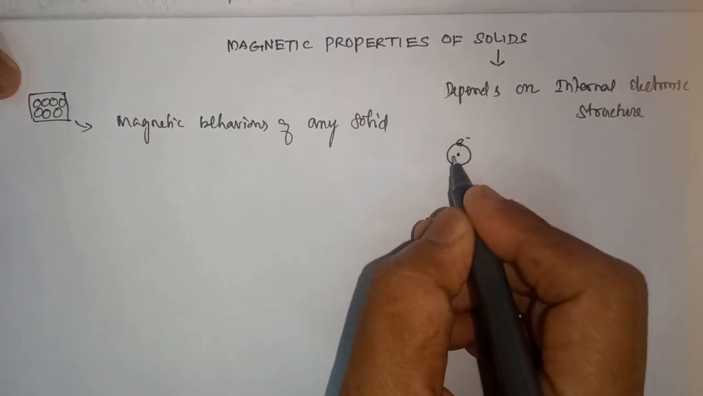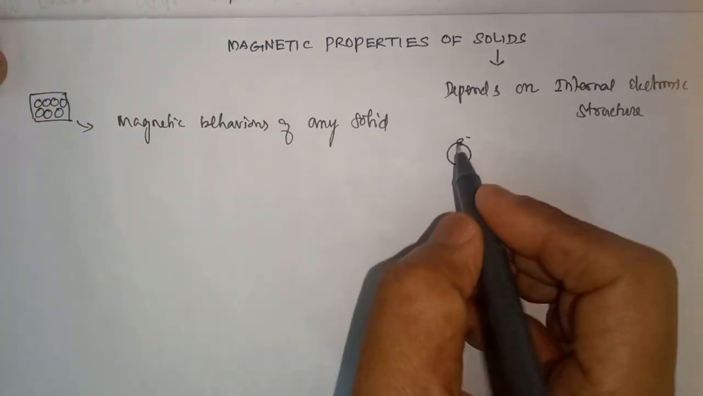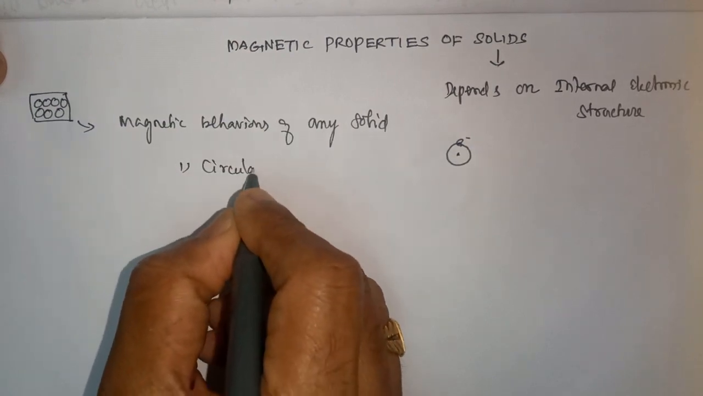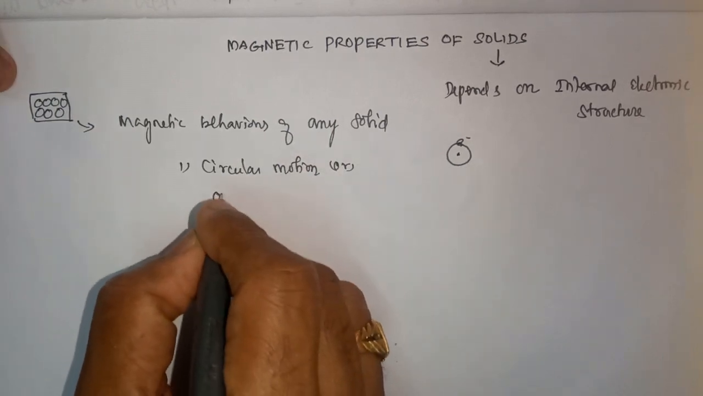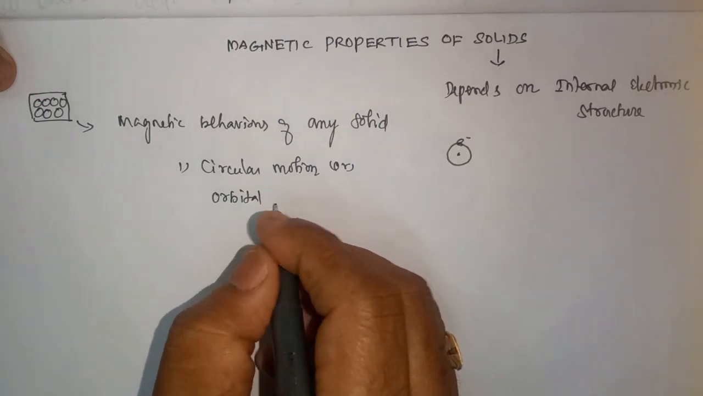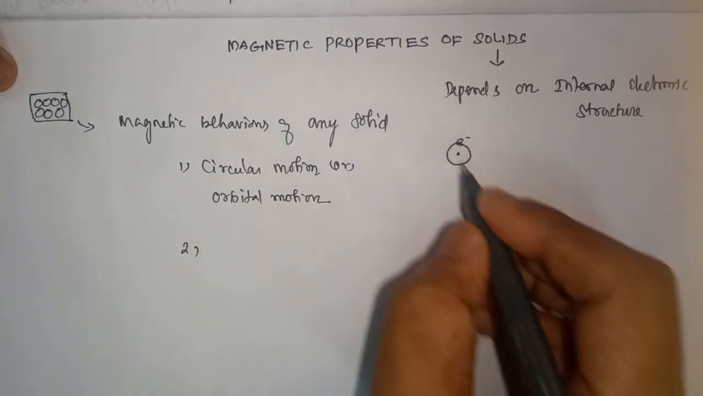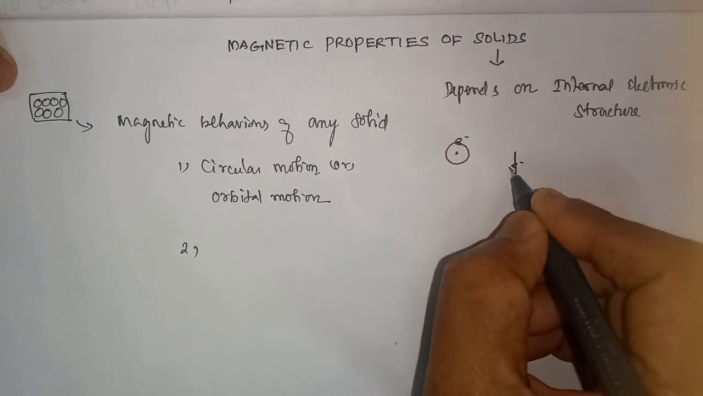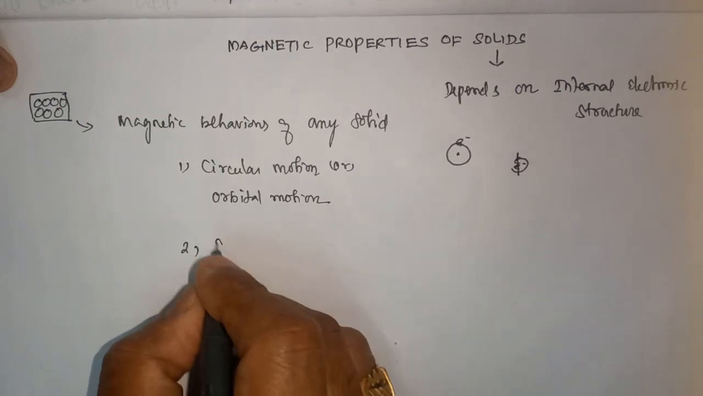The electrons present in every atom of this substance undergo two types of motion. One is called circular motion, or otherwise orbital motion. The second one is spin motion. The electrons of an atom undergo a spin motion, either clockwise spin or anti-clockwise spin. That is called spin motion.